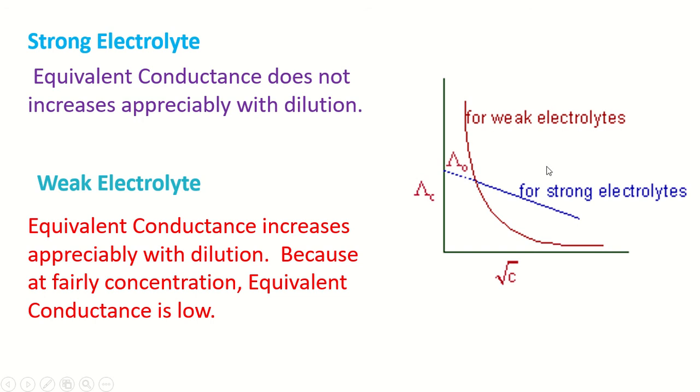This is a graph, the plot of the equivalent conductance with concentration. For a strong electrolyte, the equivalent conductance decreases with concentration by a small amount, giving linearity. For a weak electrolyte, the equivalent conductance suddenly decreases with increase in the concentration.